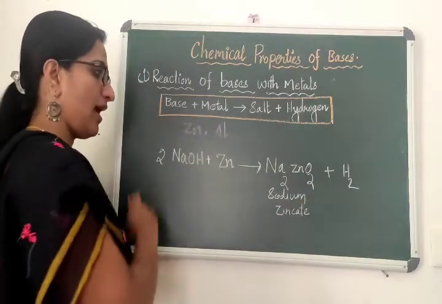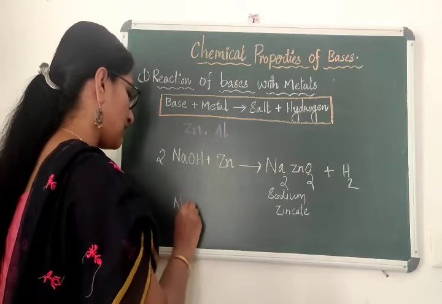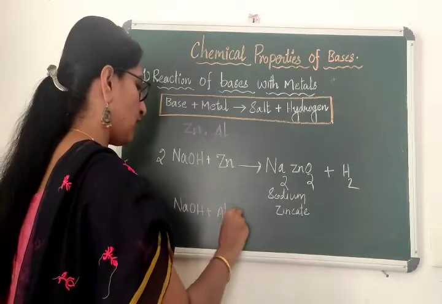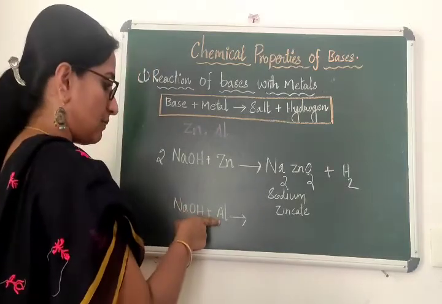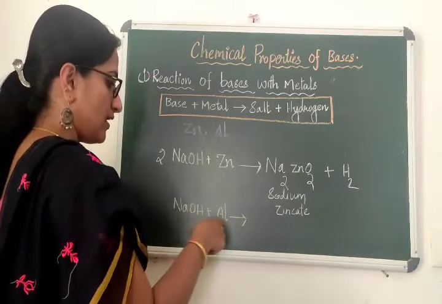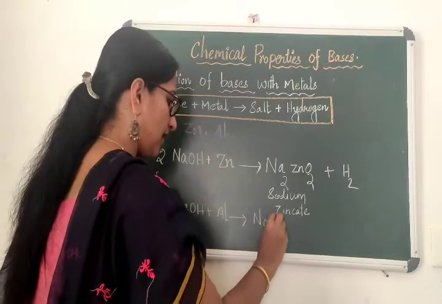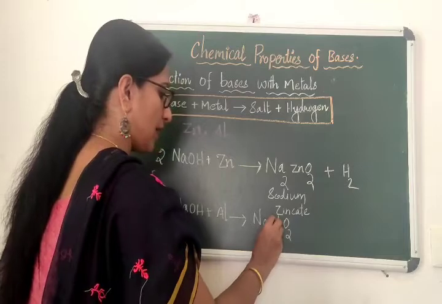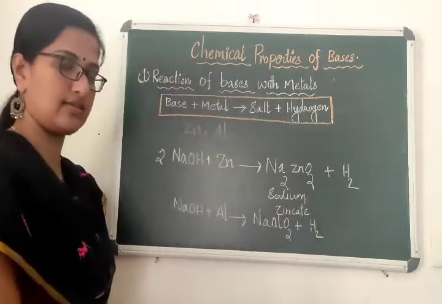So what happens if aluminium reacts with sodium hydroxide? Let's see. Sodium hydroxide reacts with aluminium to form sodium aluminate. Here we have taken aluminium, so instead of zincate, it forms sodium aluminate. How will we write it? NaAlO2, sodium aluminate, plus hydrogen gas. This is a gas.